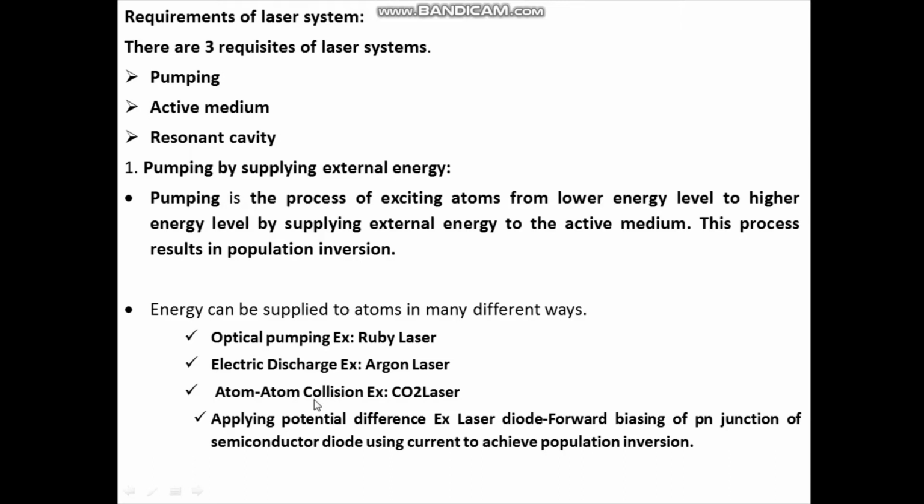Atom-atom collision is the type of pumping in the case of the carbon dioxide laser. And in the case of a semiconductor diode laser or laser diode, potential difference is applied across the PN junction. The PN junction is forward biased, and by using this potential difference or current, population inversion is achieved.